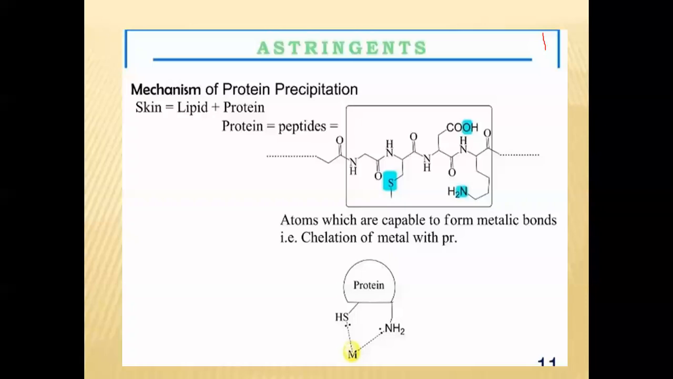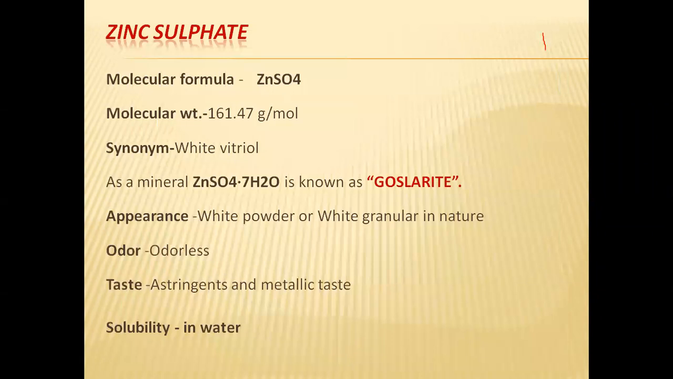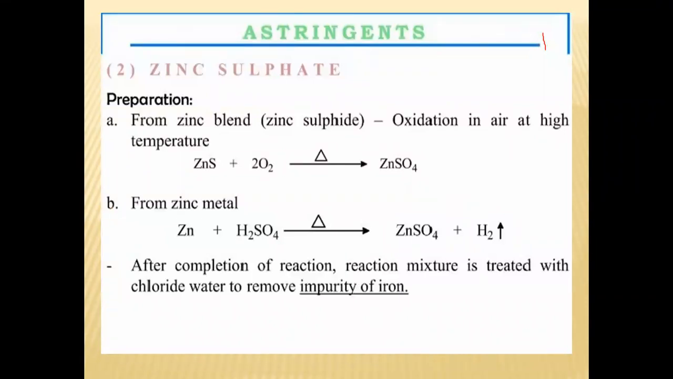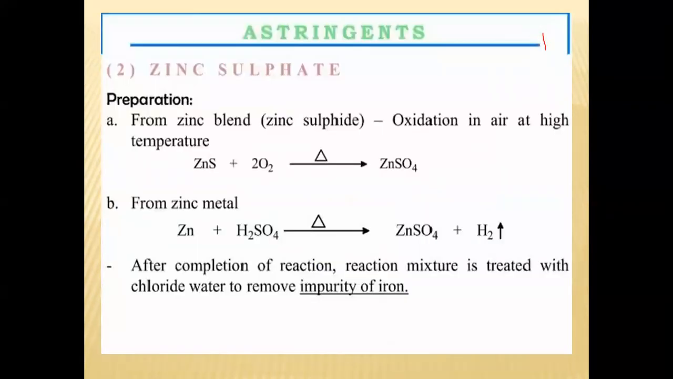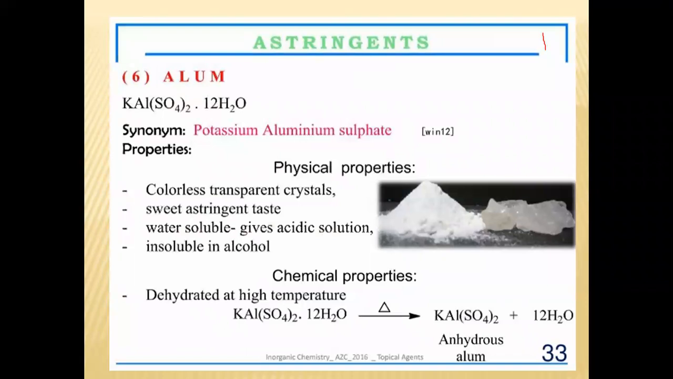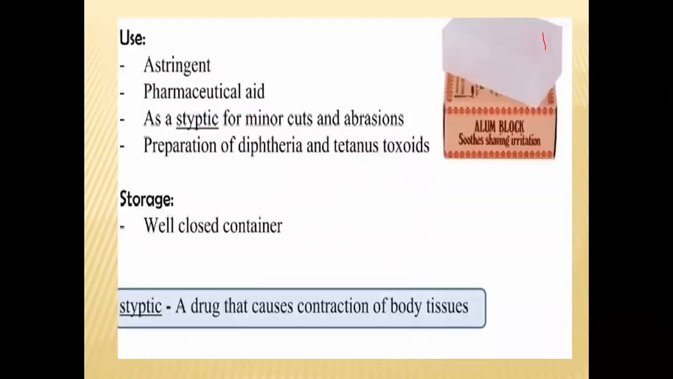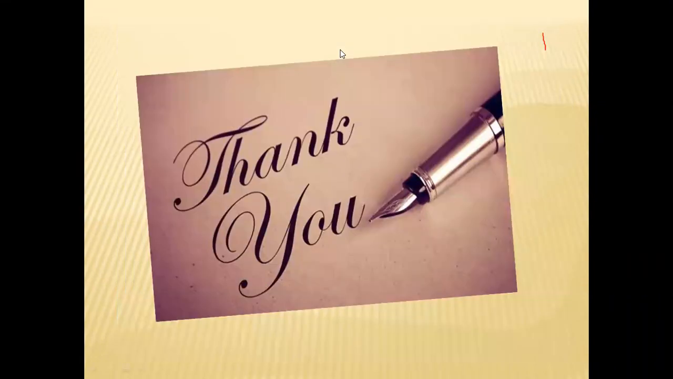This is all about astringents and types of astringents. Next one is how they bind the protein, nothing but the mechanism of protein precipitation. Then zinc sulfate; mainly two inorganic agents are used. The first one is zinc sulfate and the next one is potash alum. For zinc sulfate: molecular formula, synonym, solubility, preparation method, uses as well as storage. Alum also: same molecular formula, synonym, physical chemical properties, preparation method, uses as well as storage. Here our astringent chapter is over. All of you understood? Yes, ma'am. Okay, here our chapter is finished.